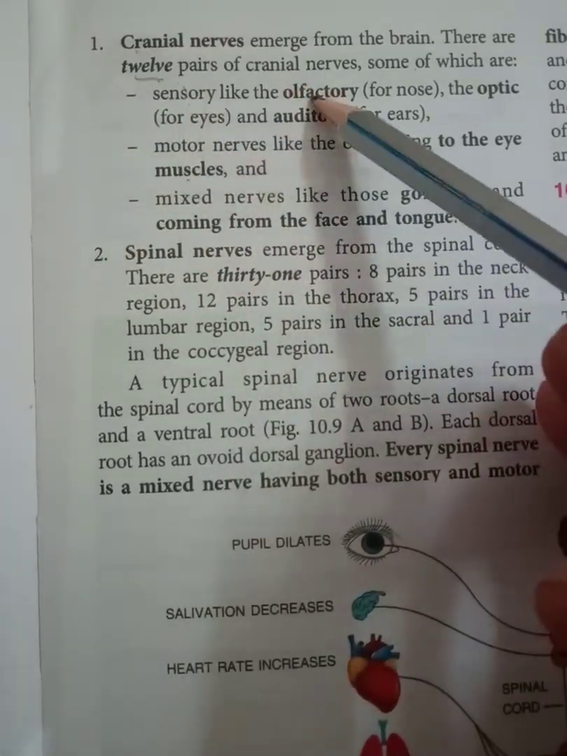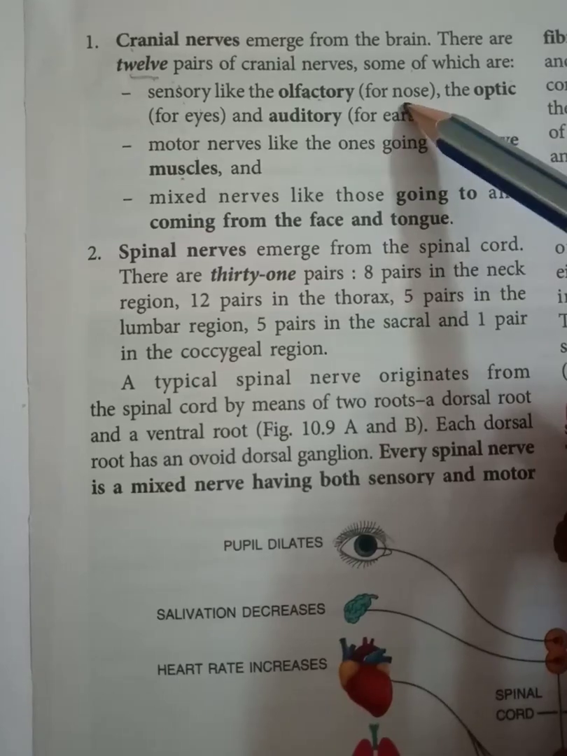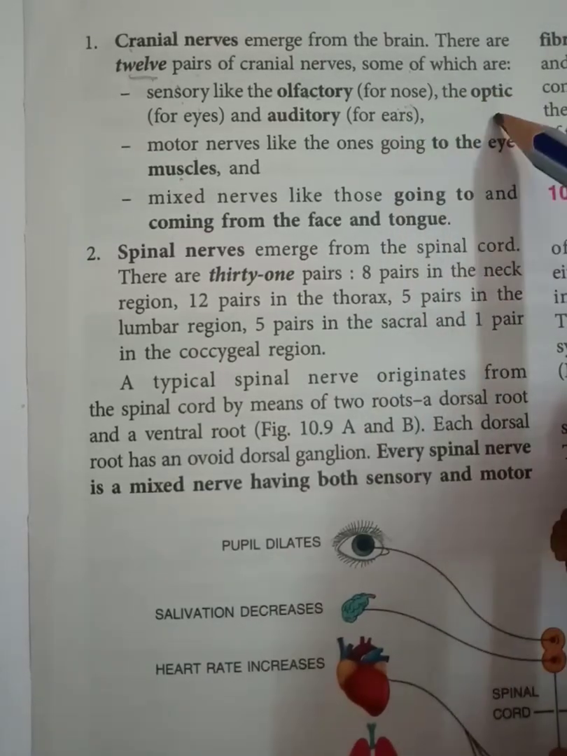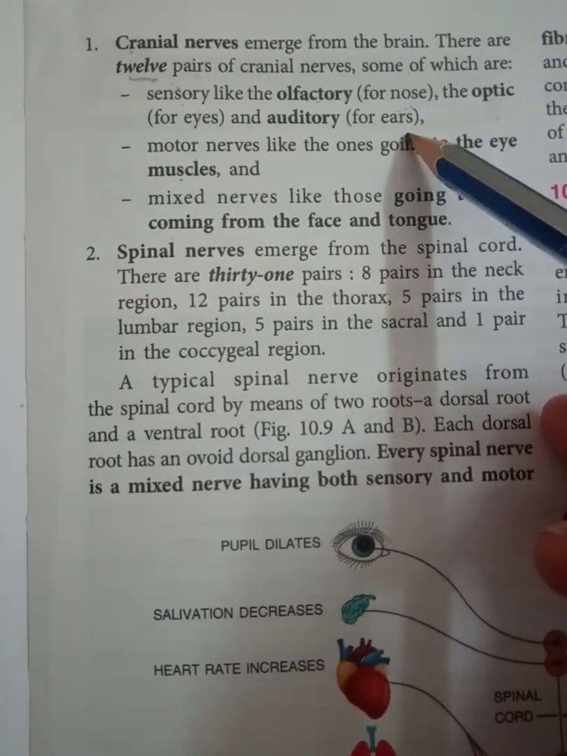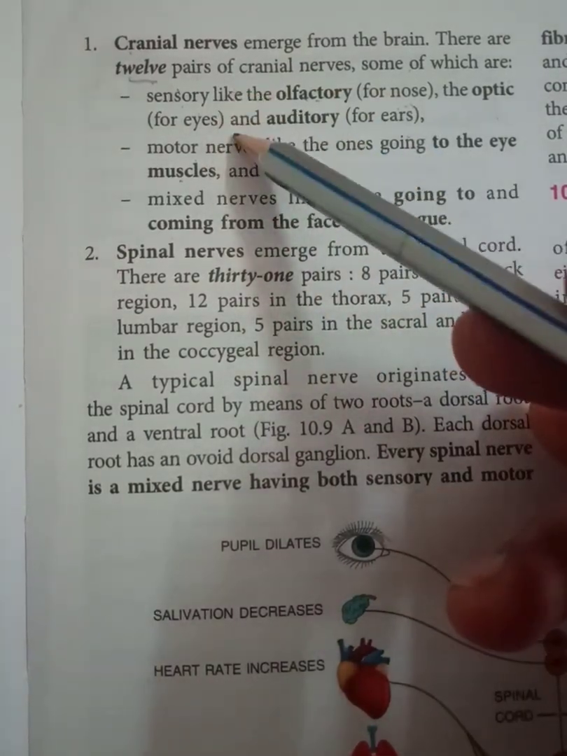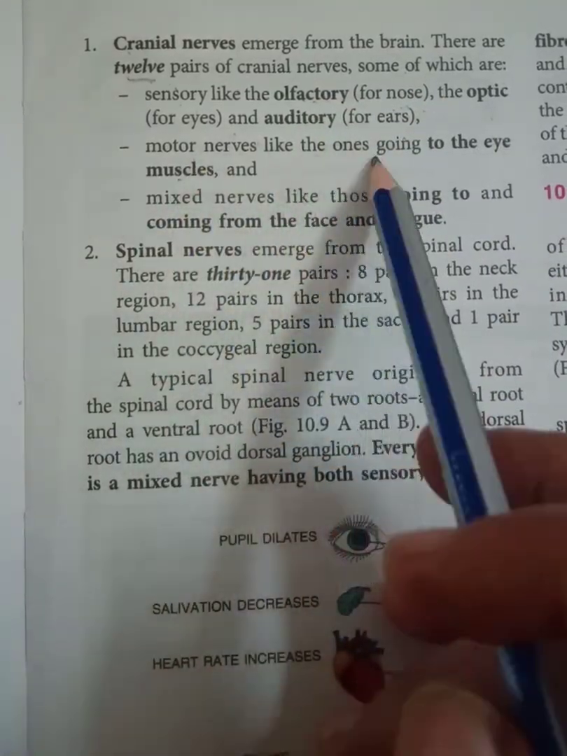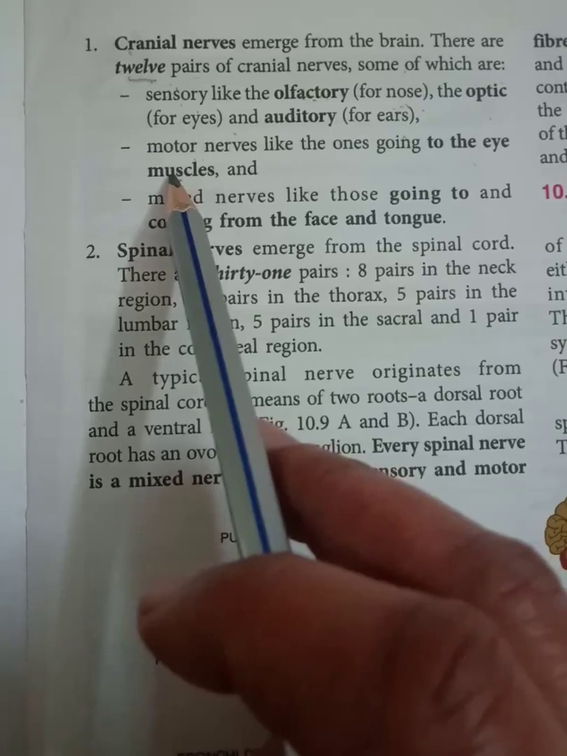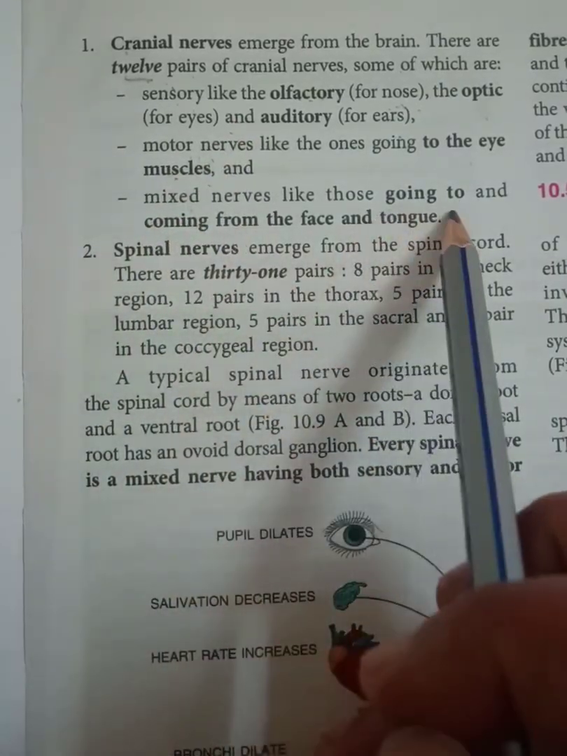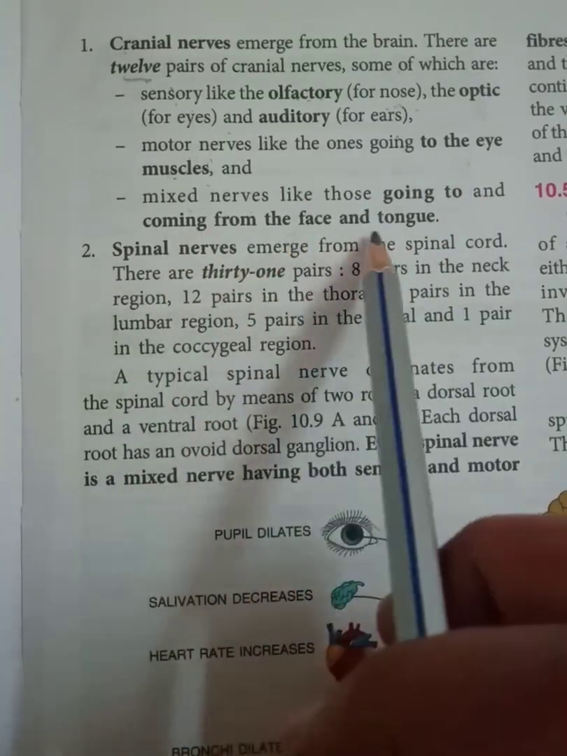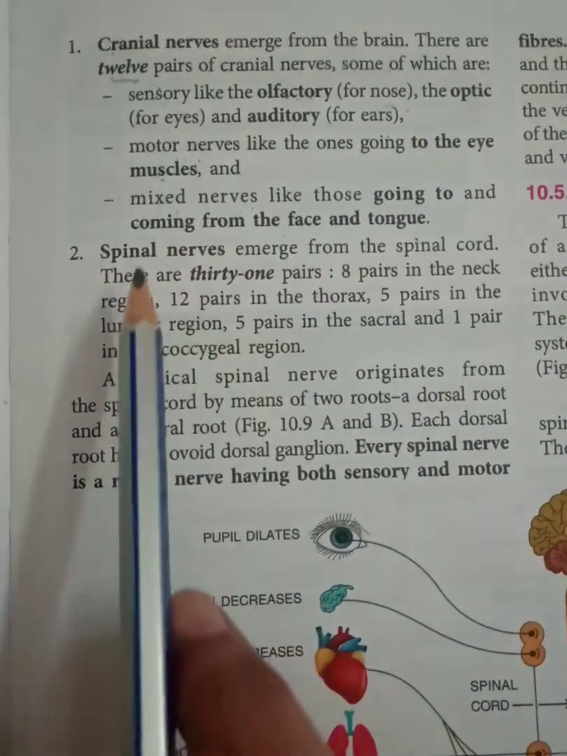So sensory are olfactory. Olfactory is the term for nose. So this is sensory in nature. Optic also sensory in nature, and auditory also sensory in nature. So they are carrying the information from these sense organs to the brain. Motor nerve, like the one going to the eye muscle, that is motor. And mixed nerves, like those going to and coming from the face and tongue, these are mixed. They have both sensory and motor nature.